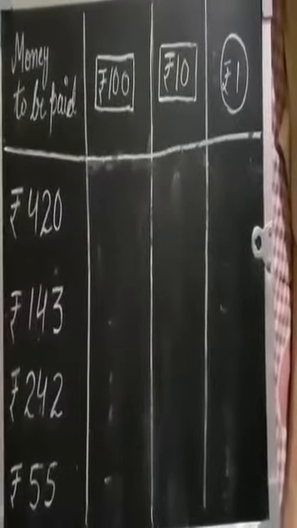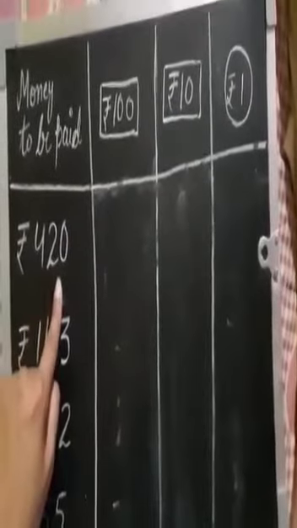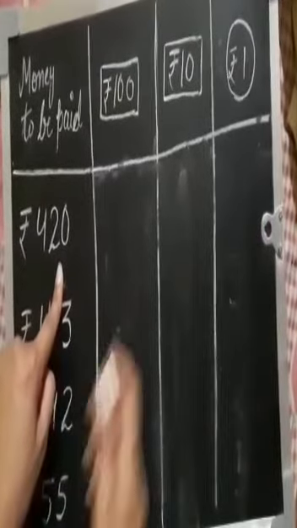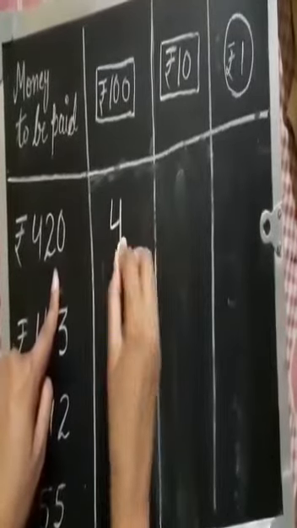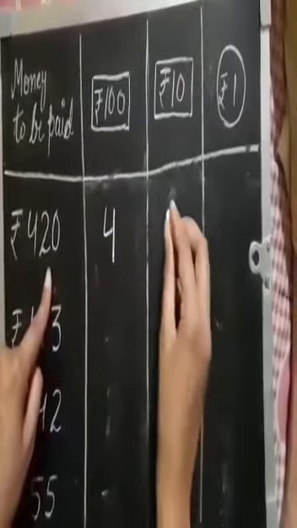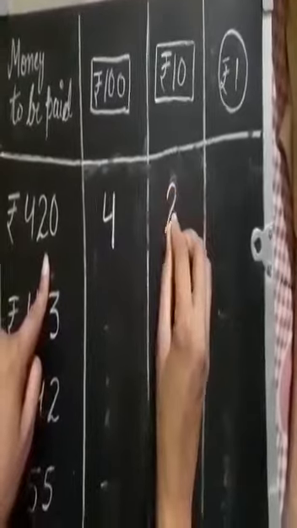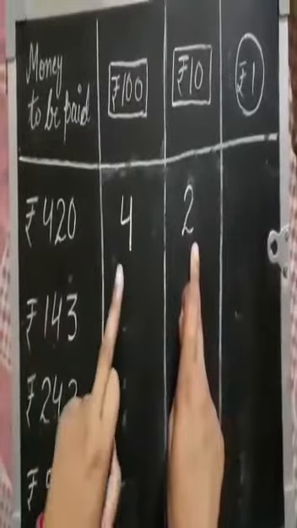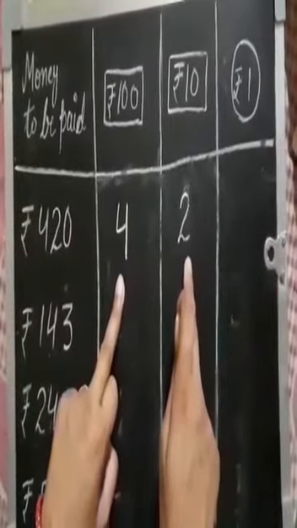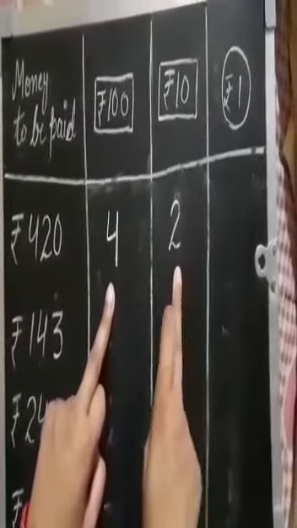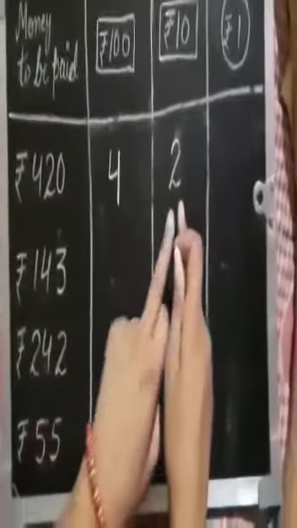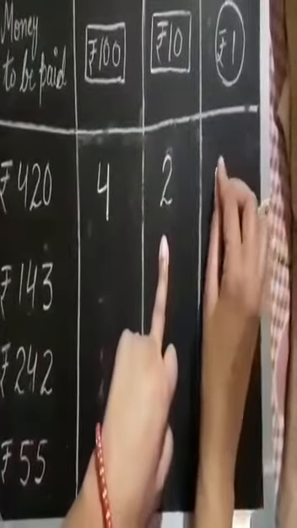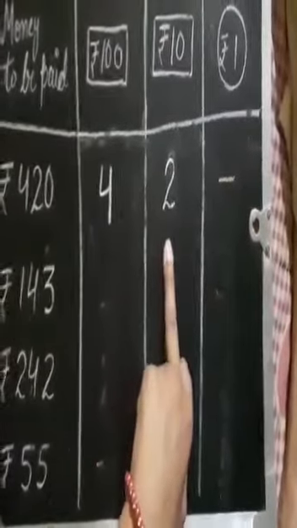First of all, we will take rupees 420. For this, we can give 4 notes of 100 rupees, it will become rupees 400, and 2 notes of rupees 10, it will become rupees 20. So 400 rupees and 20 rupees will become 420 rupees. That means there is no need to give any coin.